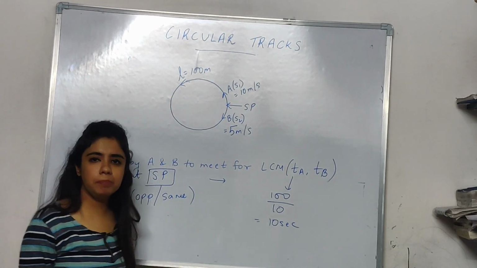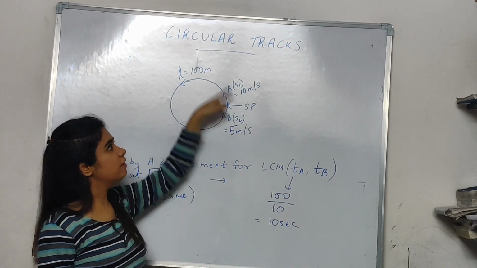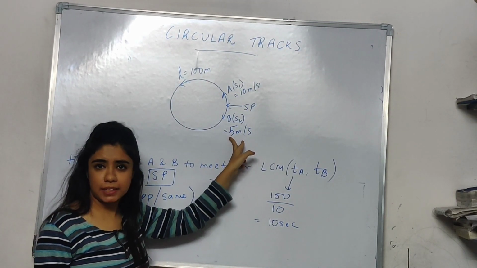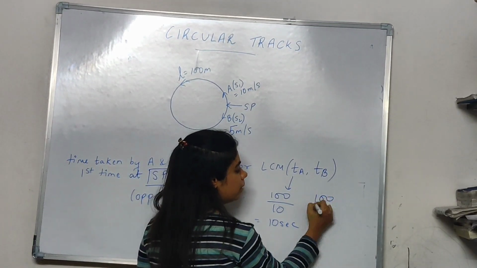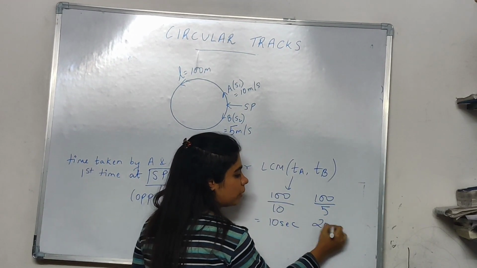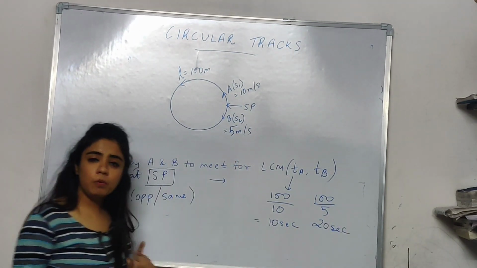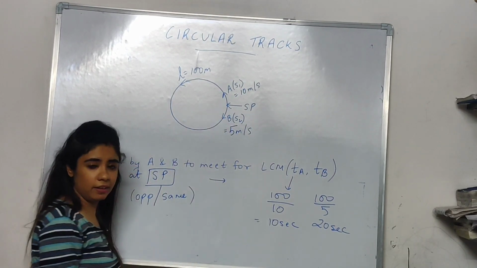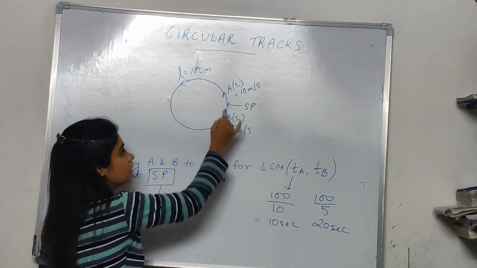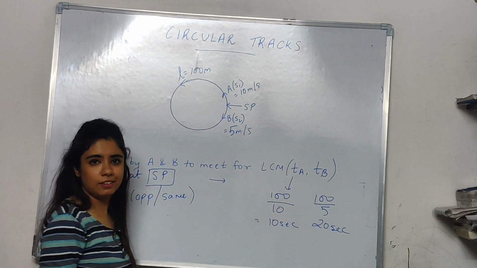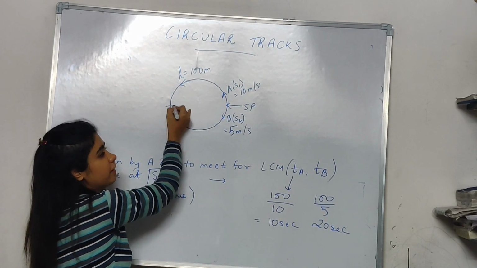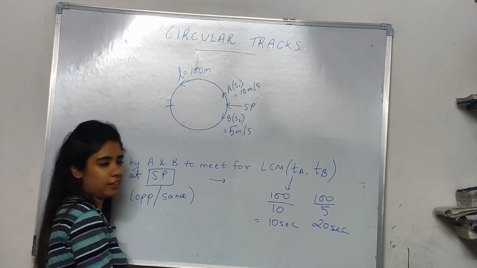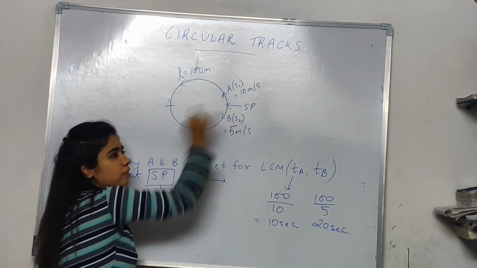करेक्ट? Let's talk about B. B also has to cover 100 meters. करेक्ट? But what is the speed? 5 meter per second. So 100 by 5 that will become 20 seconds. ठीक है? Now what happens? After 10 seconds, A has reached the starting point. But where is B? B takes 20 seconds to cover the circle. तो B 10 seconds के बाद midway पे होगा. So B will take more 10 seconds to cover the circle. Correct? B will take 20 seconds to cover the circle.